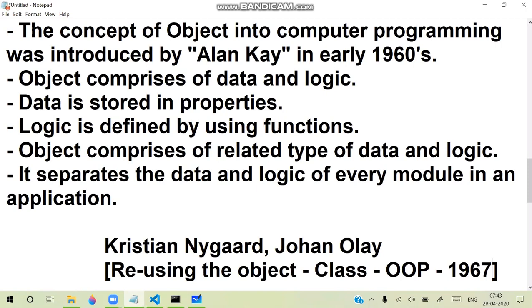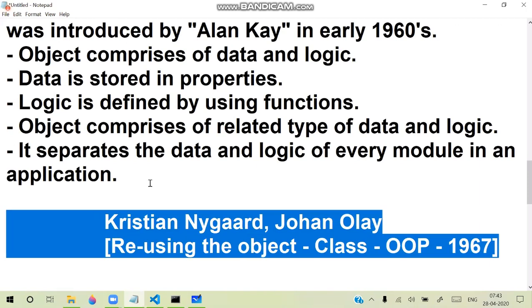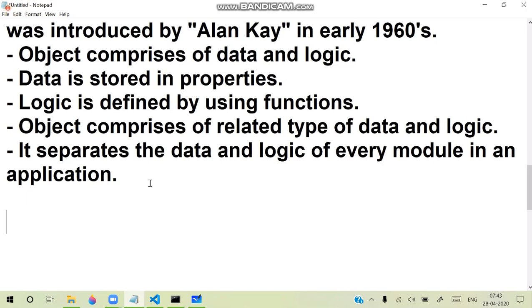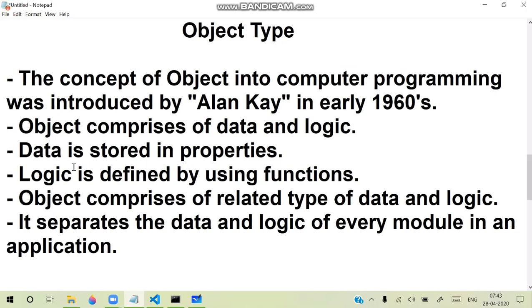That's the reason many times, when people don't know about all this and we talk about OOP and about object, they directly relate it with OOP concepts. But actually object is there and available before OOP was there. So we need to know technically what an object is. Object is not just related to object-oriented programming. Actually, the purpose of object is to store data and logic.